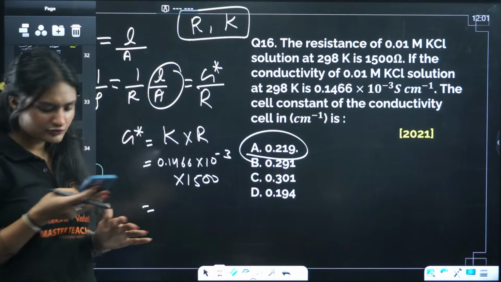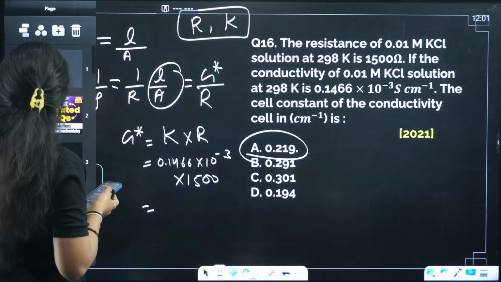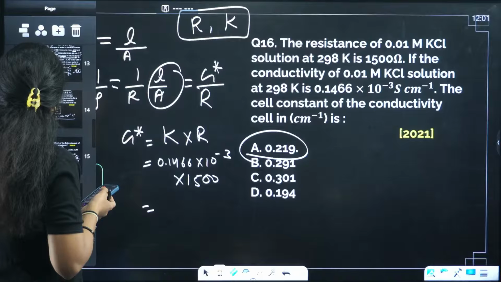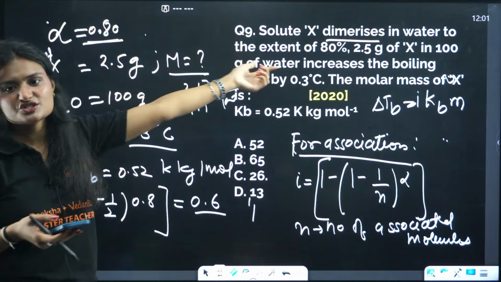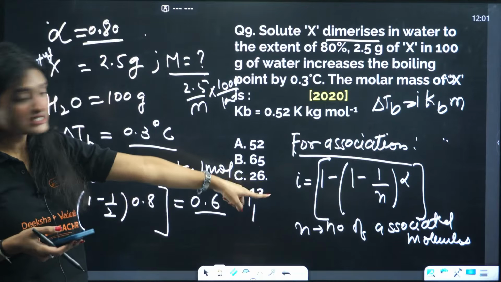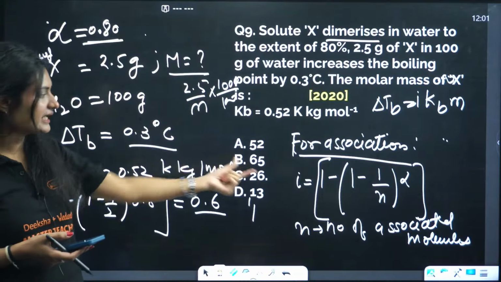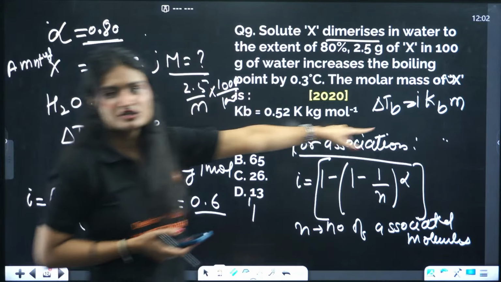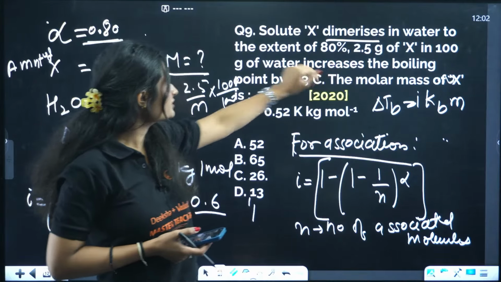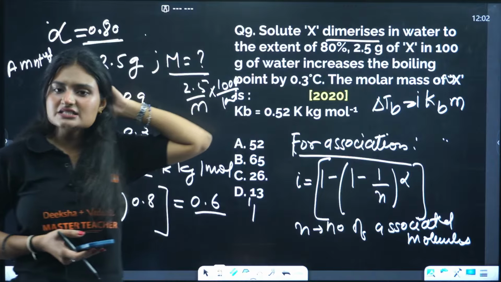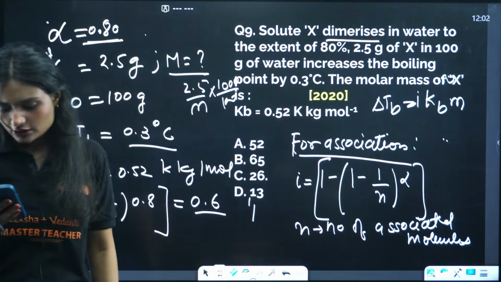Okay, one more question, and we're done. Question 9. This question I've explained already twice. Dimerization is happening. The Van 't Hoff factor is calculated using this equation, simple, and all the other values were given. Only the molar mass was missing. I needed to figure out the i to put in this equation, right? M is the molality. Amount of solute is given, solvent is also given, right? And I just need to figure out the molar mass. I already explained that. Dimerization, this word is important.